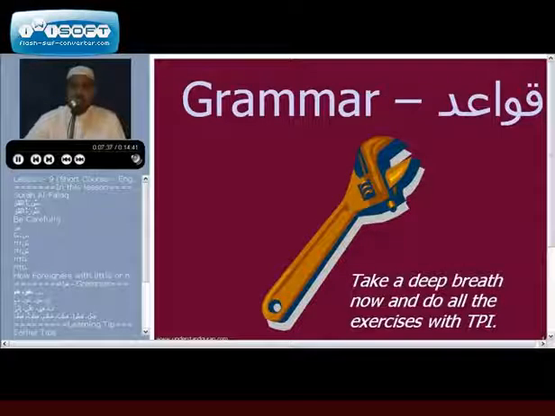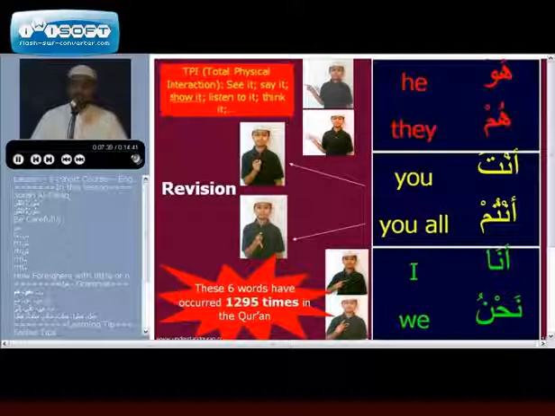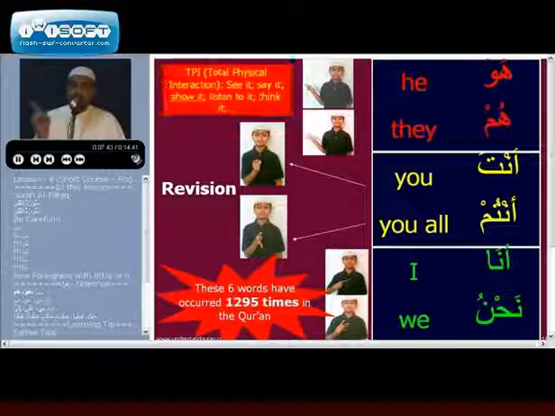Now let's come to the grammar. In grammar we have learned a lot of things before. Huwa, hum, anta, antum, ana, nahnu. We have also learned rabbuhu, rabbuhum, rabbuka, rabbukum, rabbi, rabbuna and rabbuha.